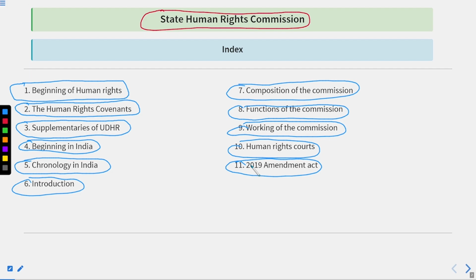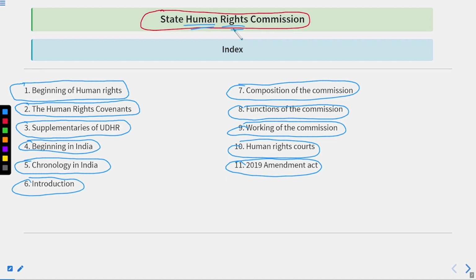Okay. In many fundamental rights, human rights are also covered, but not all fundamental rights cover human rights. Remember this: human rights is a broader term that includes fundamental rights. Fundamental rights are the smaller term that is covered under human rights. Okay. So please keep this difference in your mind and do not get confused between the two.